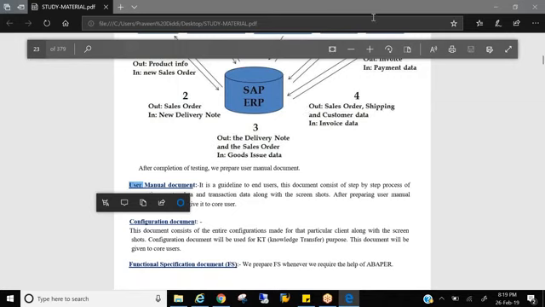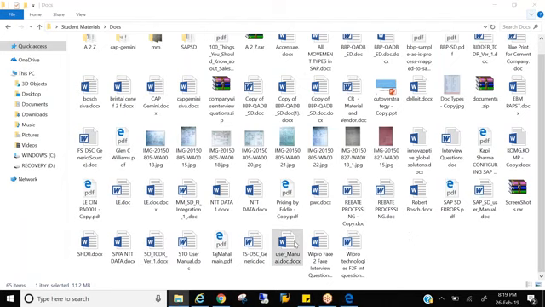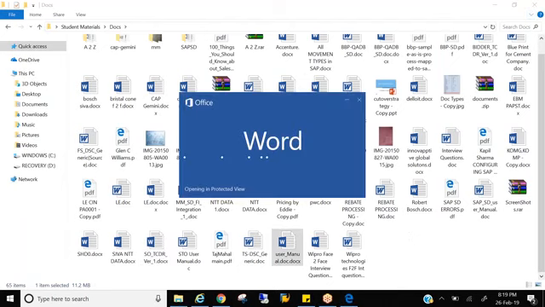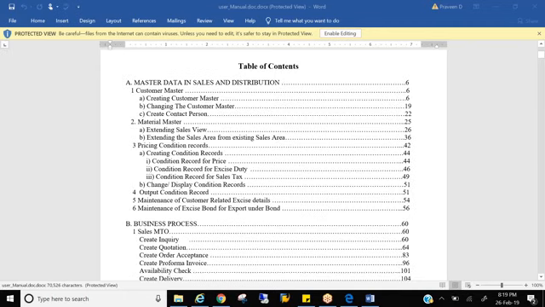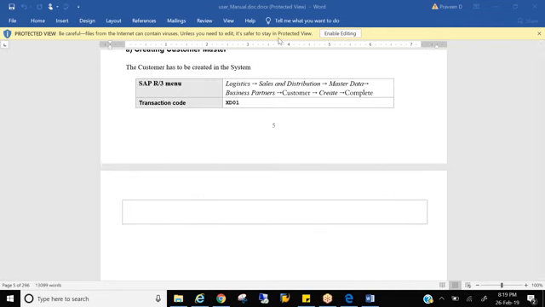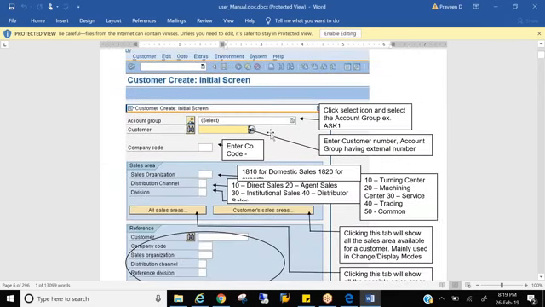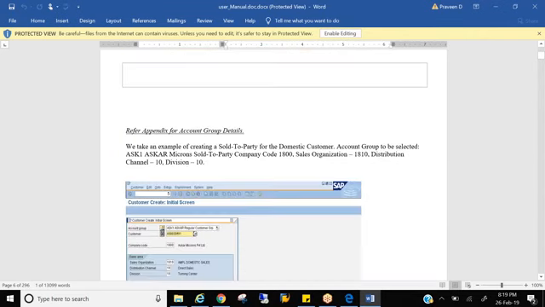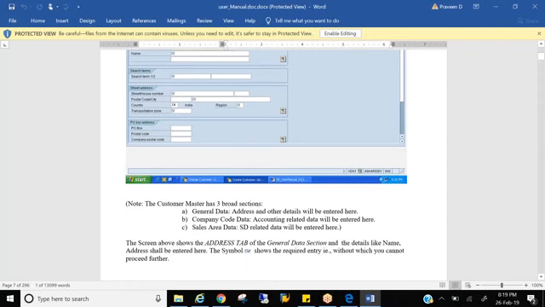That is the user manual. So the user manual is used by end users. It looks like this. It has everything. You see how you need to go through the transaction, and a screen will open, what data you need to enter, where to click. Everything is mentioned: where to click, what data to be entered.